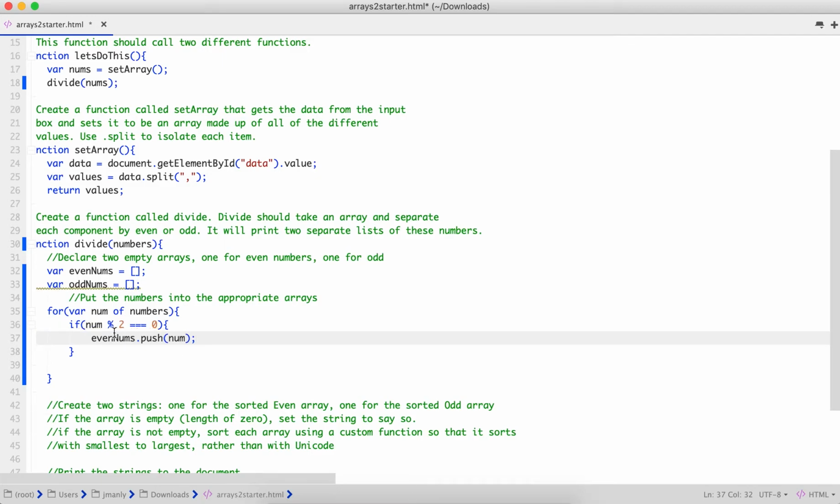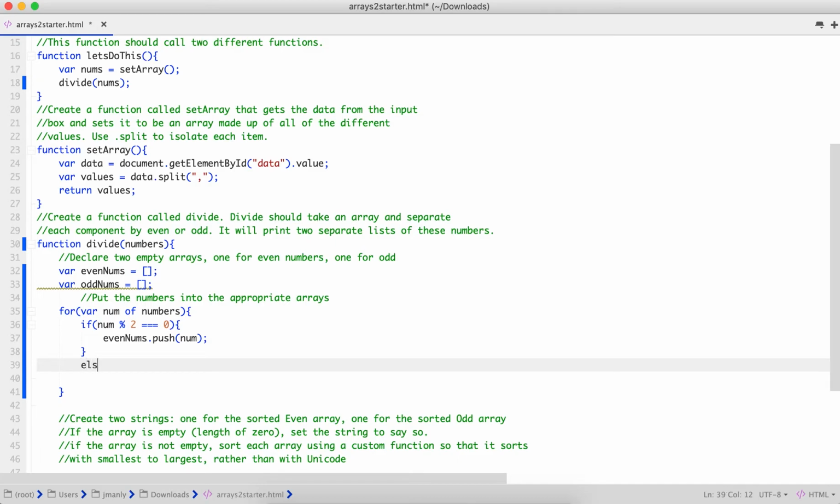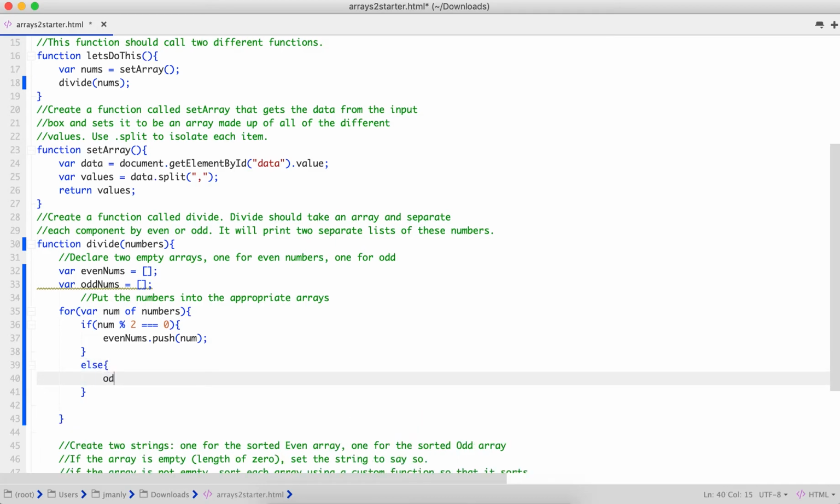Okay, so this is saying if we divide num by 2 and the remainder is 0, we are going to push. Push is a method, if you've watched the lecture for this week, that is used with arrays. We are going to push num, whatever is located at that element for numbers, and add that to the even array. Else, we're going to do the same thing, but if it has a remainder, the remainder is going to be 1. That means it is an odd number, and we are going to push num to our odd array.